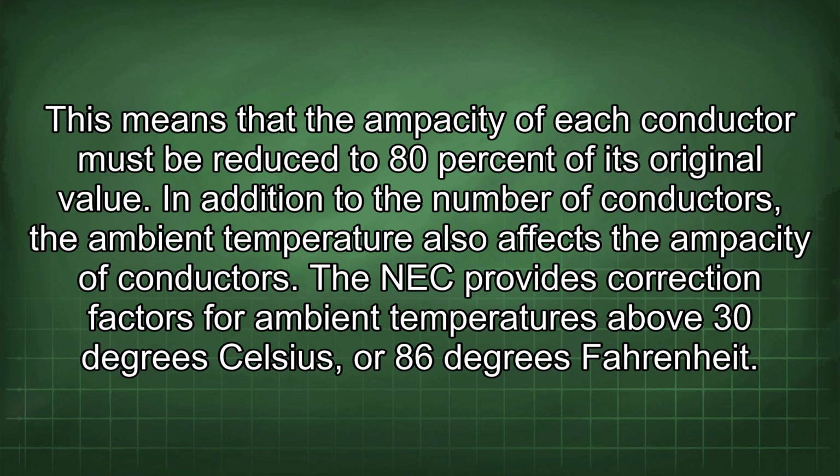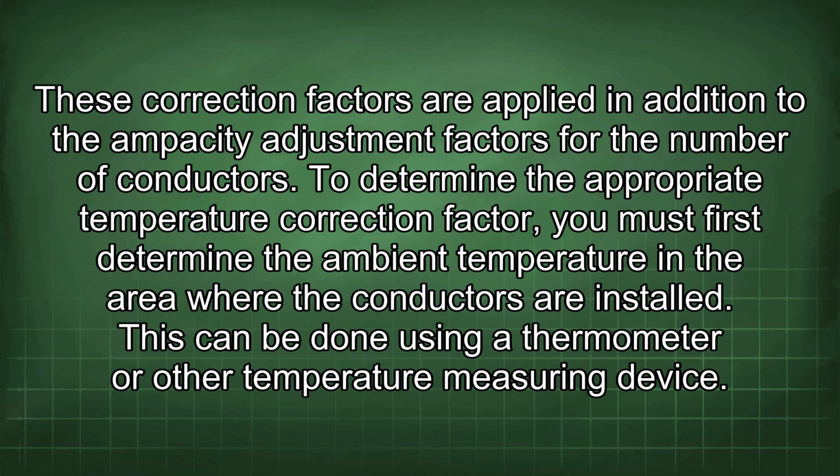In addition to the number of conductors, the ambient temperature also affects the ampacity of conductors. The NEC provides correction factors for ambient temperatures above 30 degrees Celsius, or 86 degrees Fahrenheit. These correction factors are applied in addition to the ampacity adjustment factors for the number of conductors.